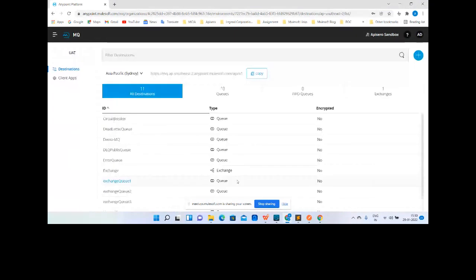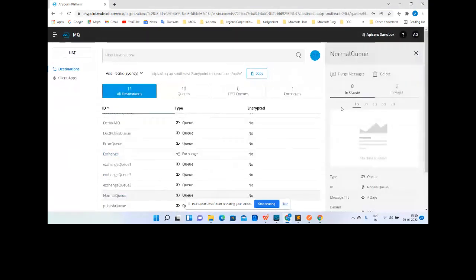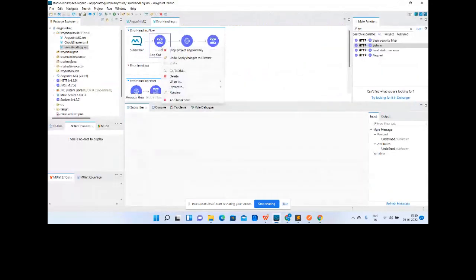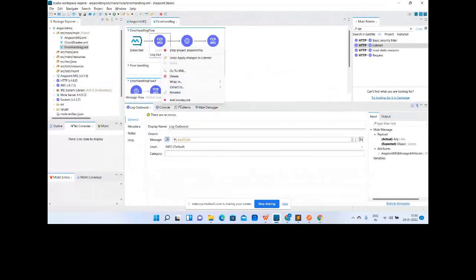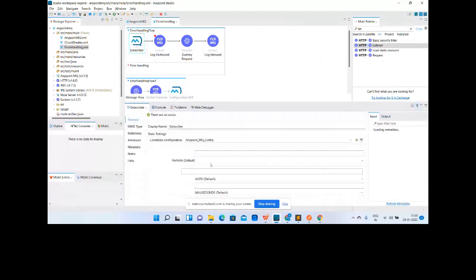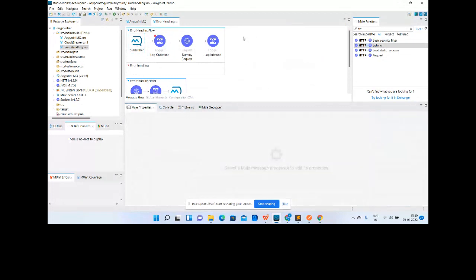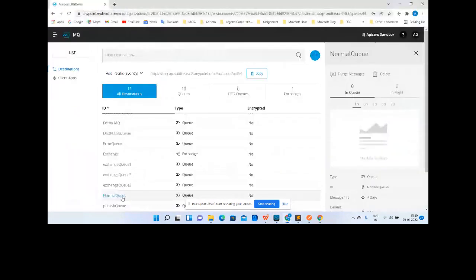Let me check whether we have any messages in the normal queue right now. No, there are no messages as of now. Perfect. Let me send one message to the normal queue.